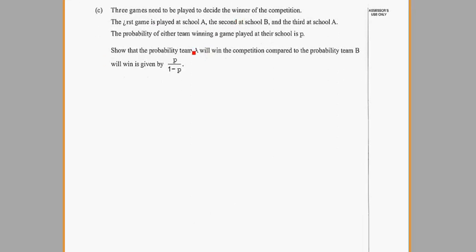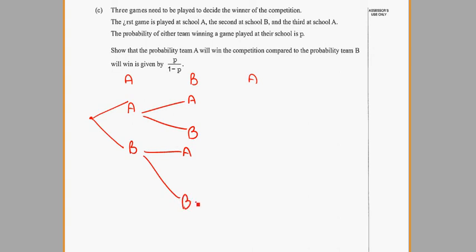3 games need to be played to decide the winner of the competition. First game is played at A, second at B, and that's probably a bit far away, and the third one at A. Probably of either team winning. So A wins or B wins. A, B, A, B, and we know we can stop there, same rules.